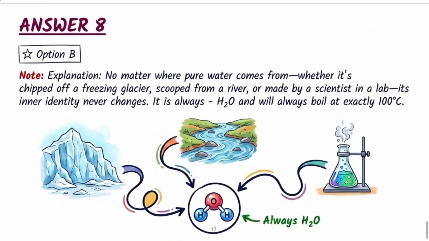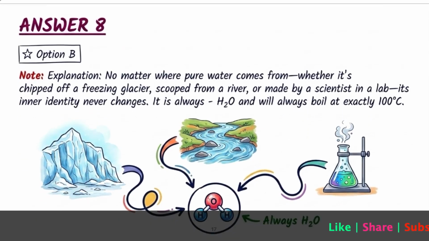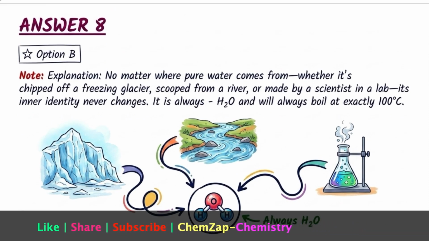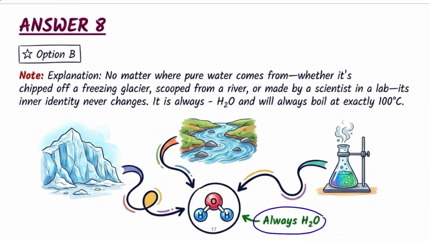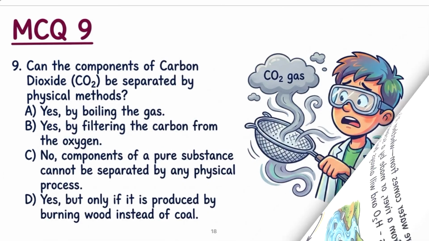Now check the explanation. As we know from our first class discussion, whatever the source of the substance we are having, this substance will always have what? Fixed composition, fixed properties, right? Uniform composition and fixed properties. It is not going to change with the change of the source. That's why option B is the correct answer.